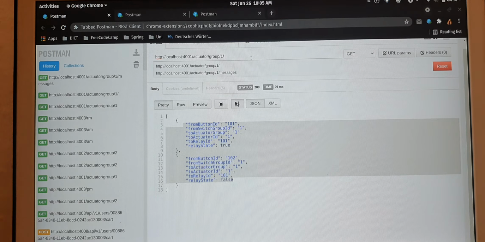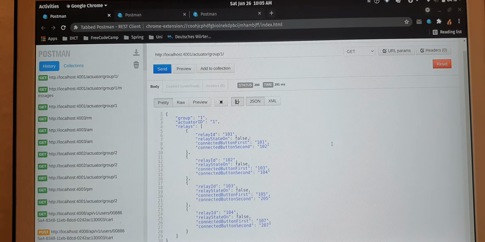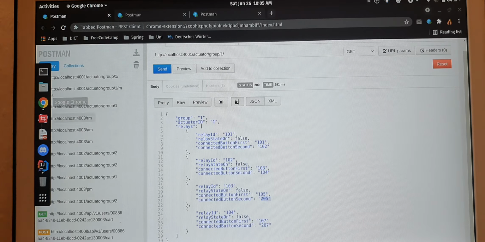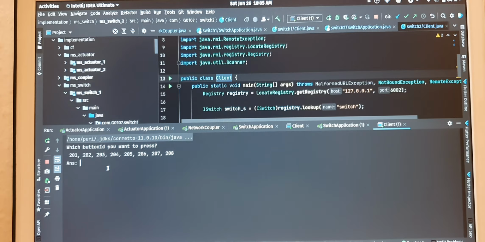So let's experiment with the microservice of a different group, where the message has to be passed through the coupler. This is connected with 205. Let's try that. 5. So this is the microservice from another group.